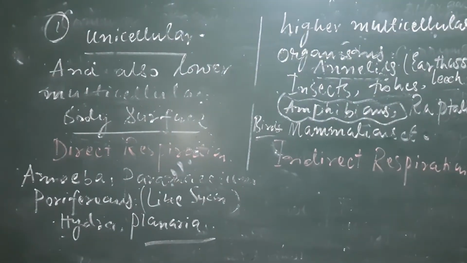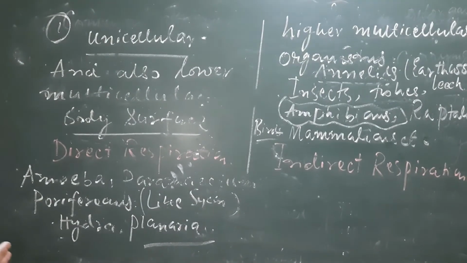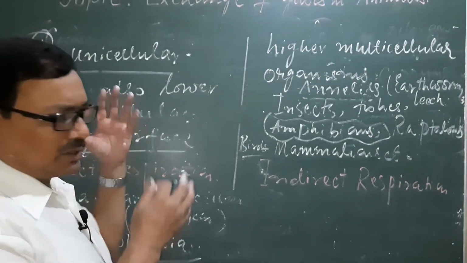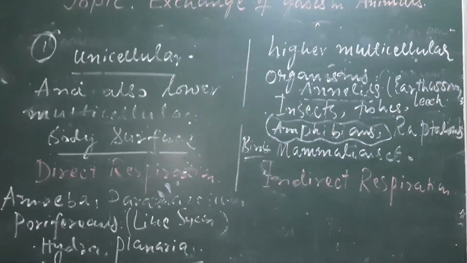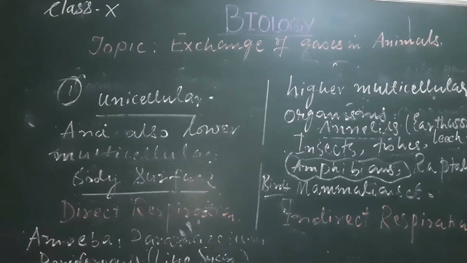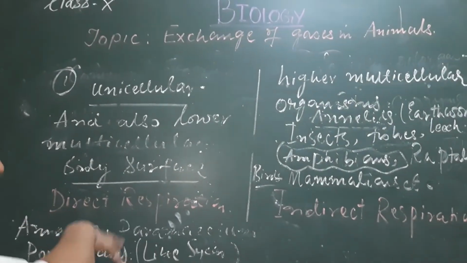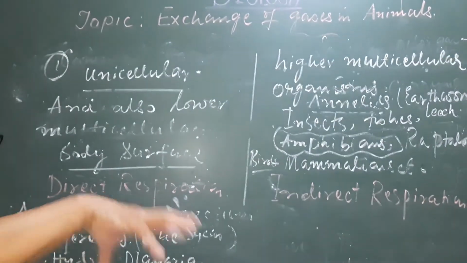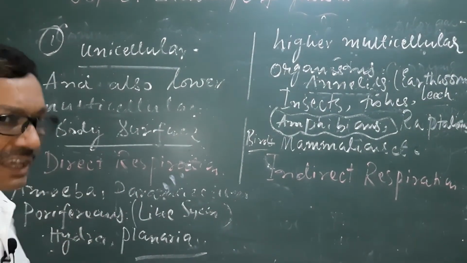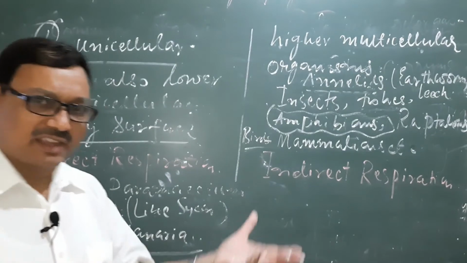So these are some facts about the different types of respiratory or breathing organs, that is, the areas, structures and organs which are related with the exchange of gases and which promote the exchange of gases.